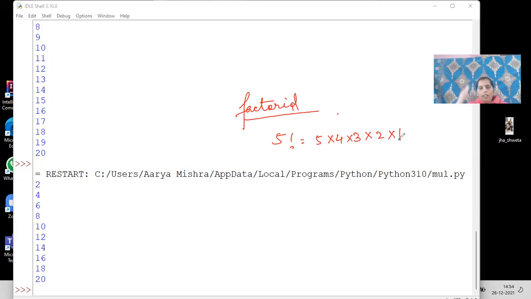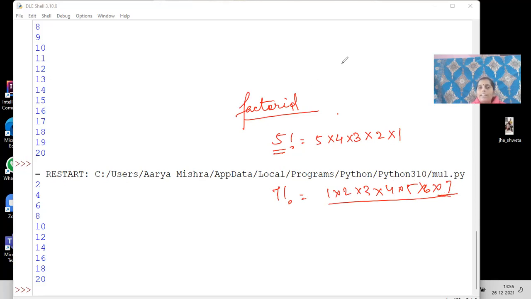It means you take the multiplication of all the numbers from 1 till the number you have entered. Like if I want to find the factorial of 7, so 1 times 2 times 3 times 4 times 5, 6, 7. Till 7, I will find the multiplication of all the numbers. So this is factorial.